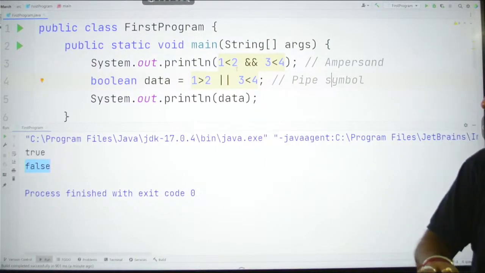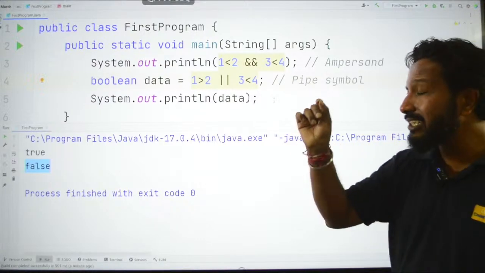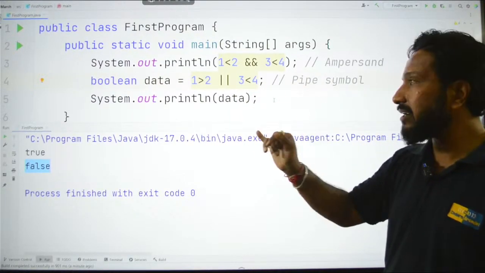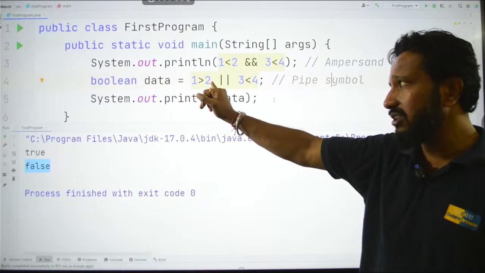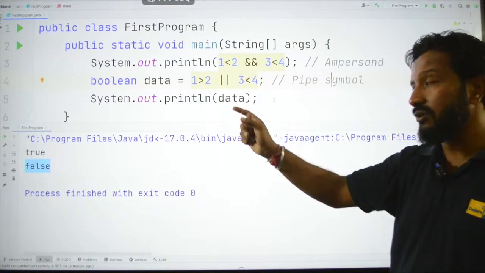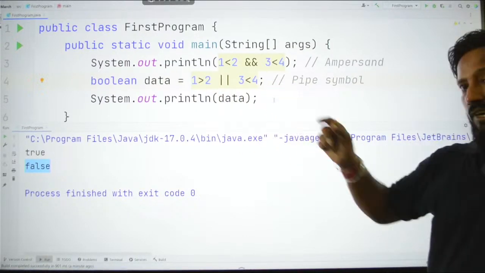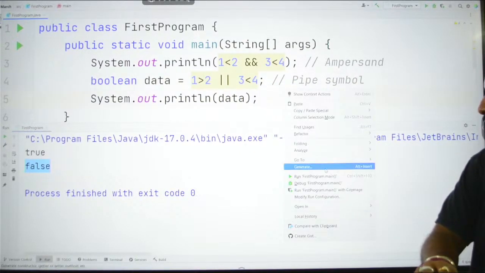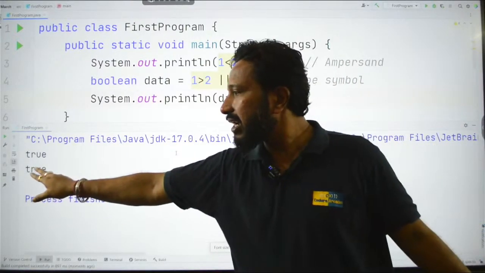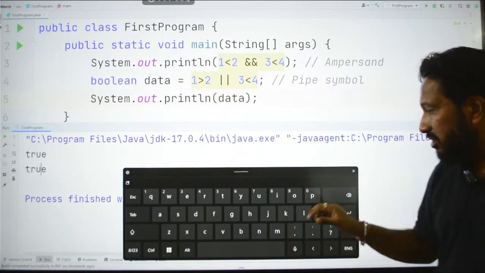Now, when I am using OR, what I have told you, at least one of the inputs in the OR operation should be true or 1, right? In that case, 1 greater than 2 is false, but 3 is less than 4. In this case, this one is true. So, false or true should be giving me true as the output. Now, if I print data, just see the output now. Now, you can see we are getting this as true. Clear? So, this is how they work.